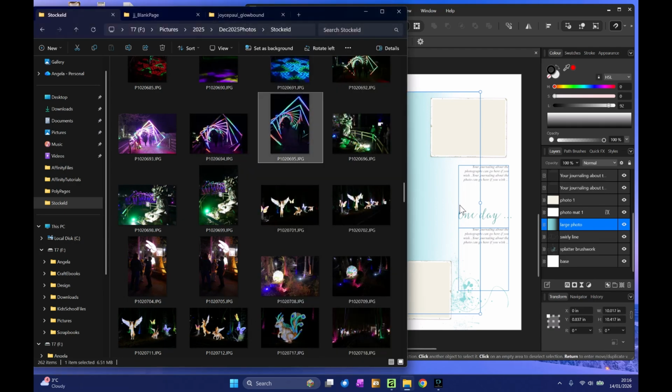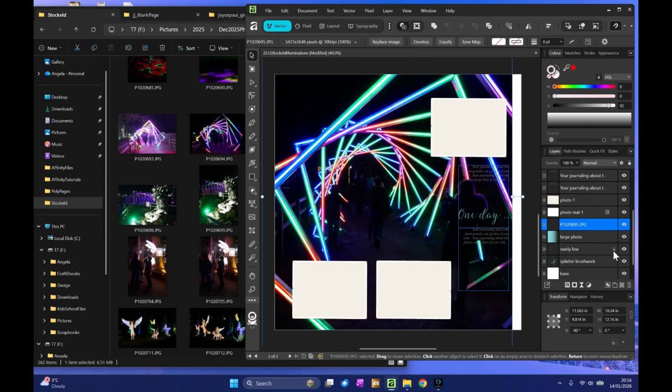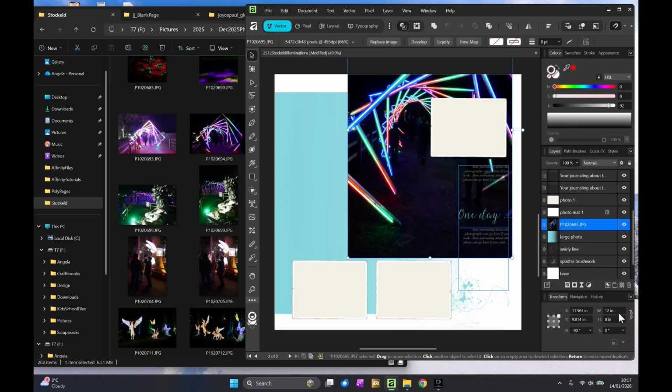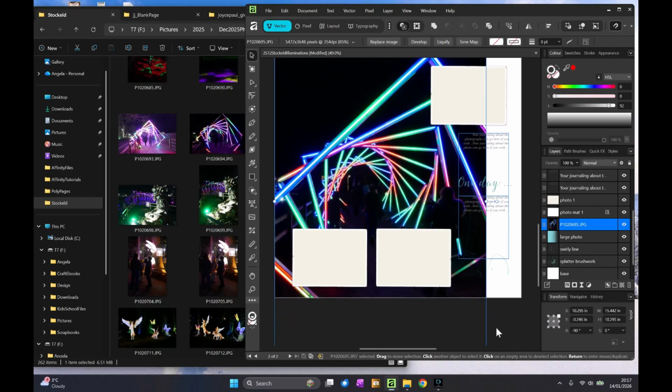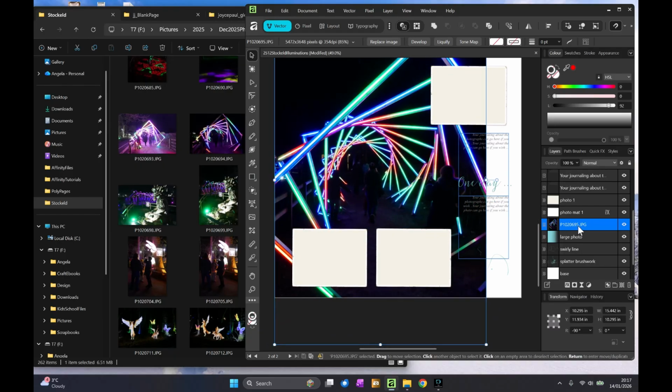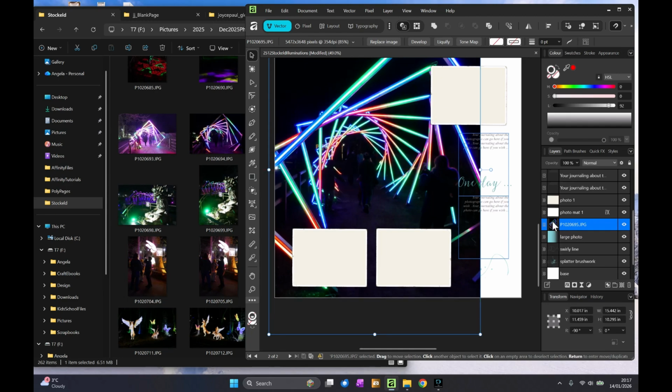So clicking on it, dragging it in, and let's change the dimensions by, we've just locked the aspect ratio by clicking on those locks shapes, and now I'm going to make the width 12 because it's based on my project dimensions.